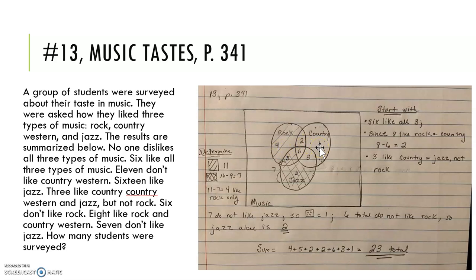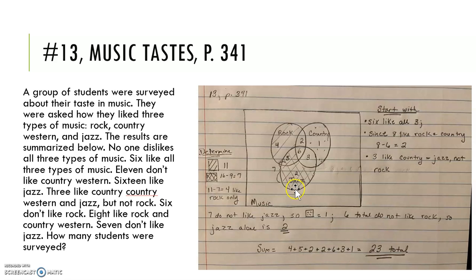Now, 6 total do not like rock. Right now, I have 1 that likes only country. I have 3 that like country and jazz. But what about this portion here of those that only like jazz? That would be part of those that do not like rock. And together, all of those have to add up to 6. So that would leave me with 2 that just like jazz exclusively.